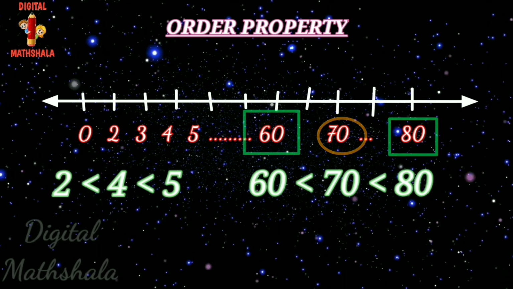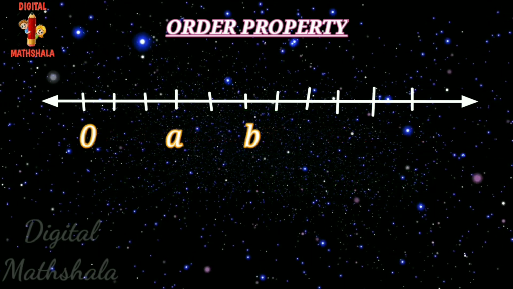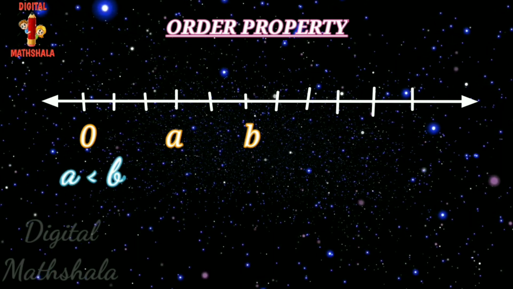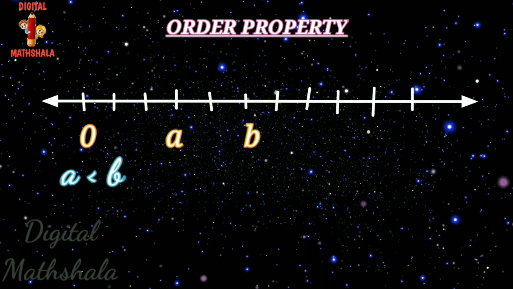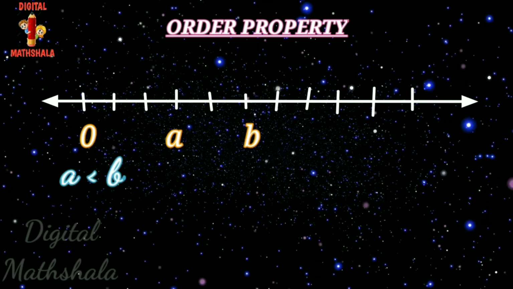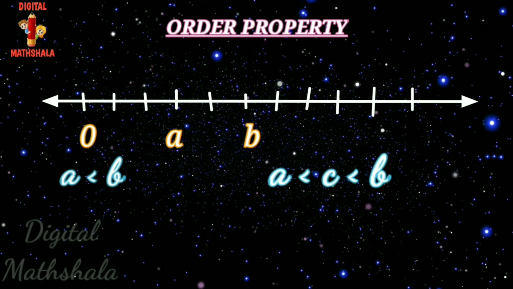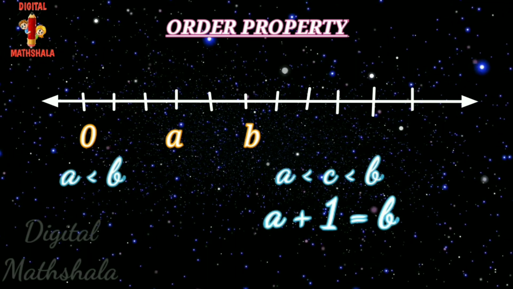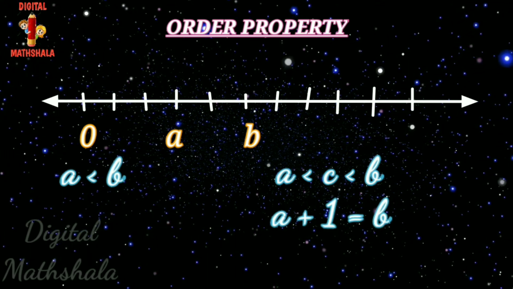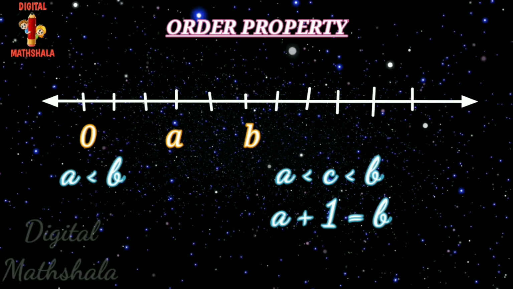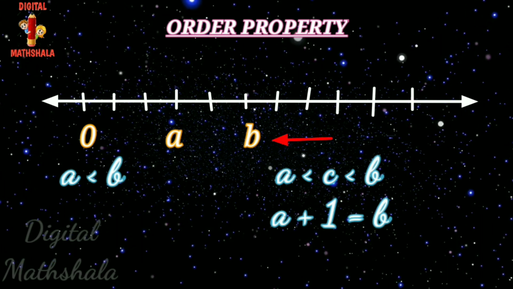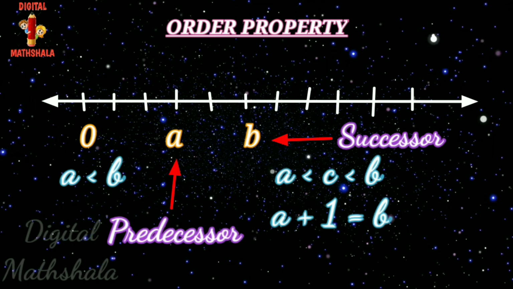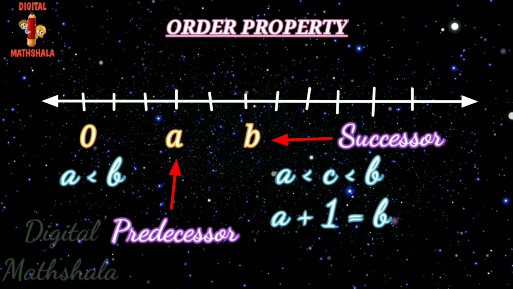If the whole numbers A and B are such that A < B, but there is no whole number C such that A < C < B, then B equals A plus 1. In this case, B is called the successor of A and A is called the predecessor of B.